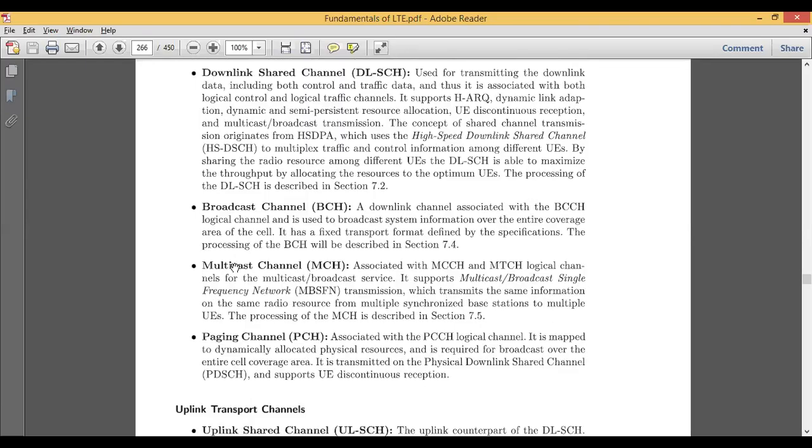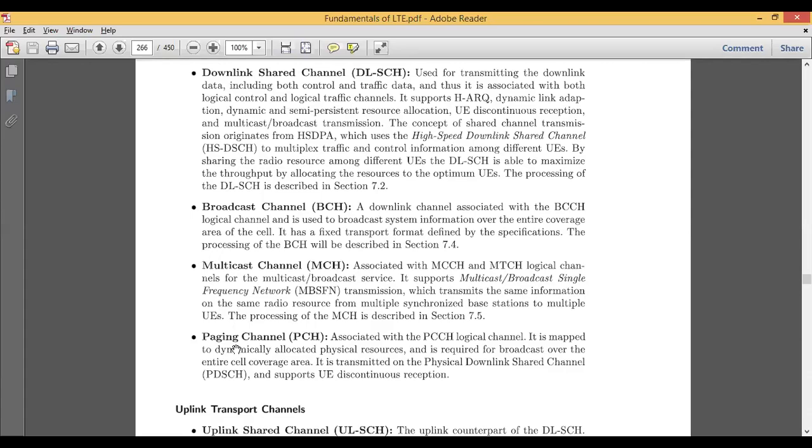Similarly, we have multicast channel. Again, it is associated with the logical channels used for multicast and broadcast services. It supports multicast and broadcast single frequency network. They are responsible for transmitting the same information on the radio resources, but from multiple synchronized base stations. For example, if one cell has some 10 stations, all the 10 stations should be synchronized with each other, so that they all work under one radio resource. That is why it falls under multicast.